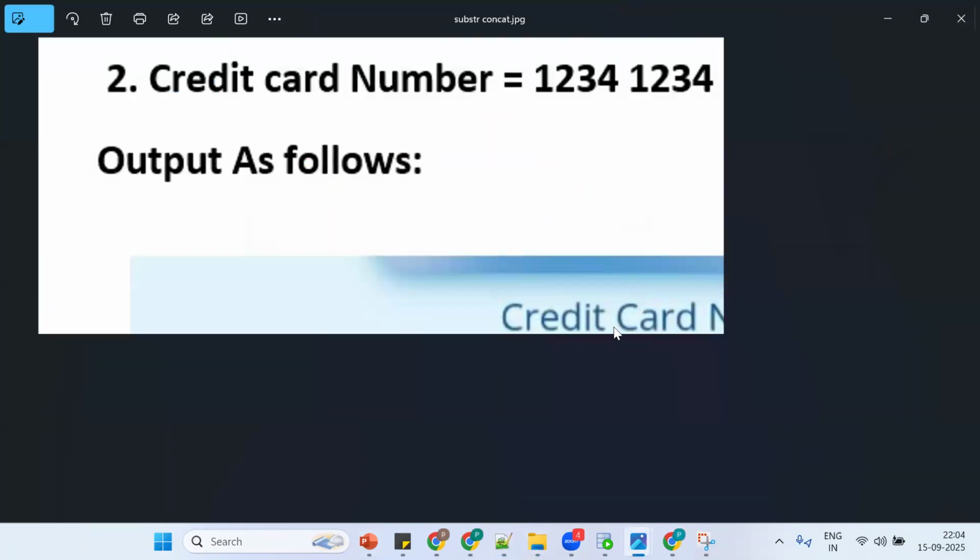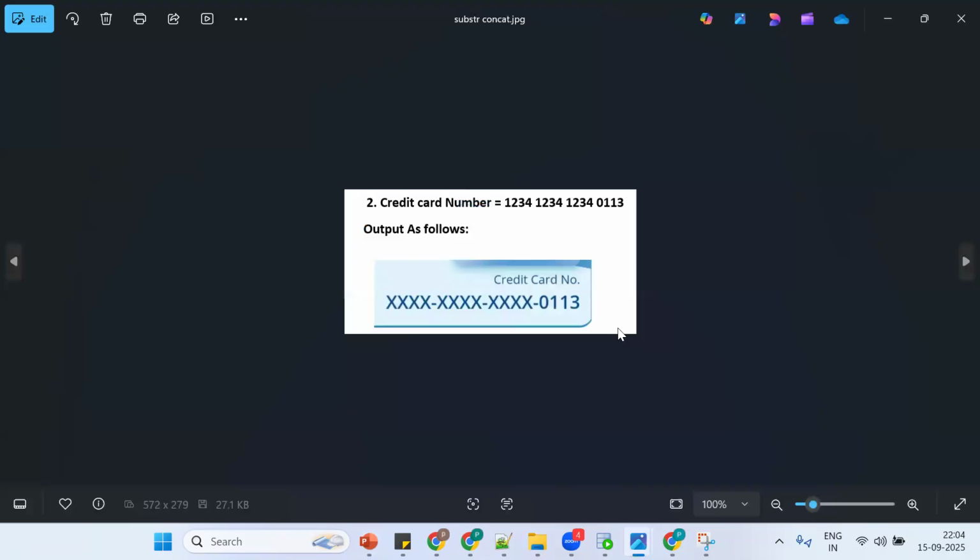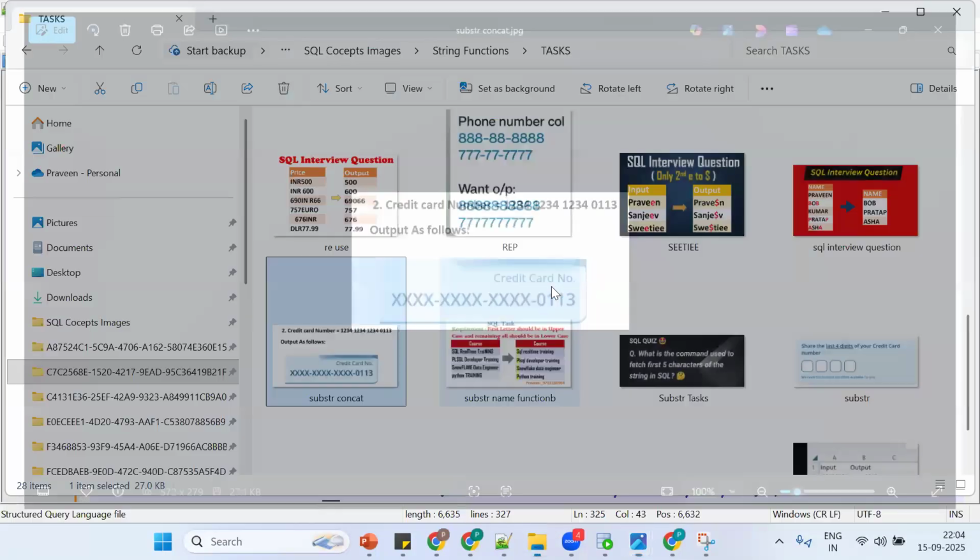Now tell me, they want to extract the last 4 characters. How to extract the last 4 characters? How to put a proper heading? Column alias. How to get spaces also? I want to get the same spaces. How to get the spaces? We can put it inside quotations, single quotes, not single quotation. Double quotes. Okay, so that's fine.